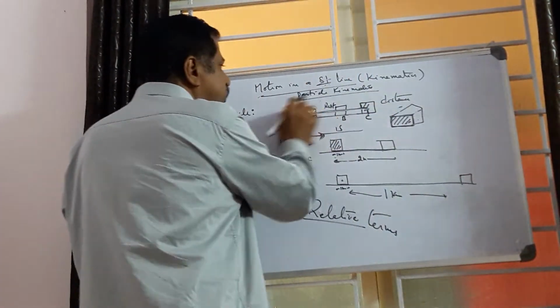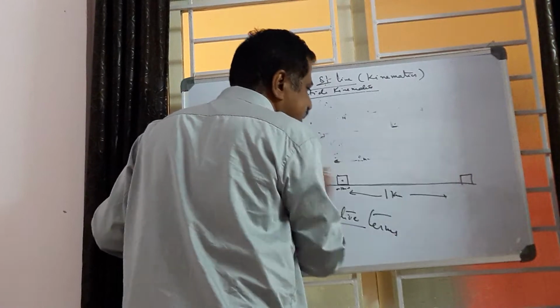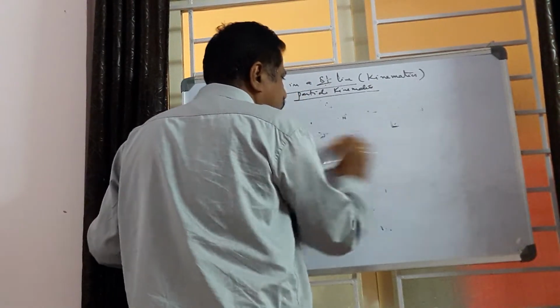What is meant by distance and displacement, we are going to know now.